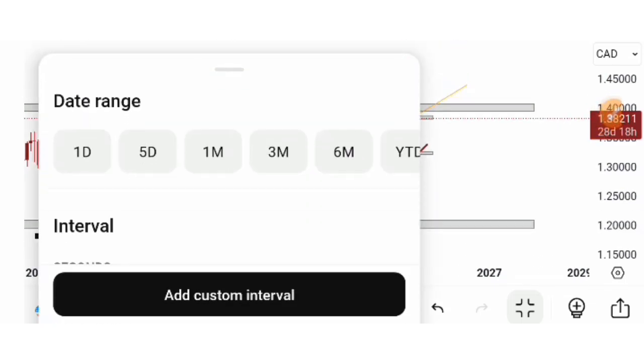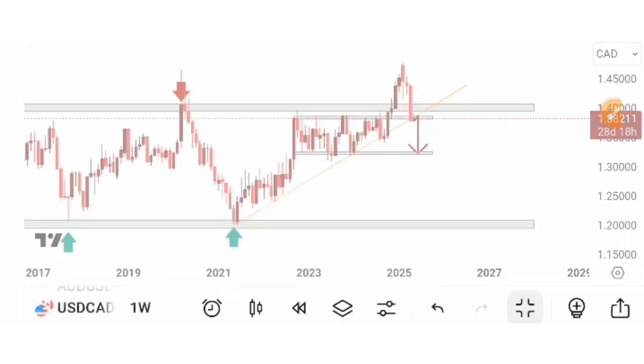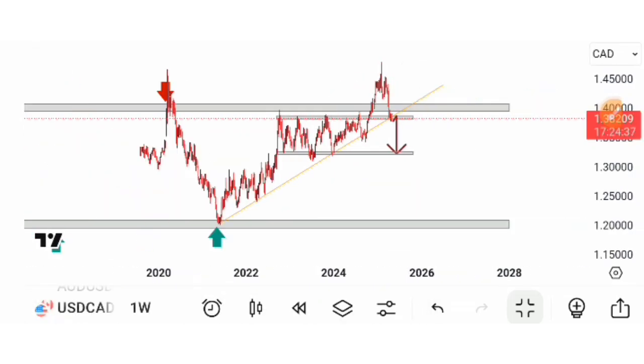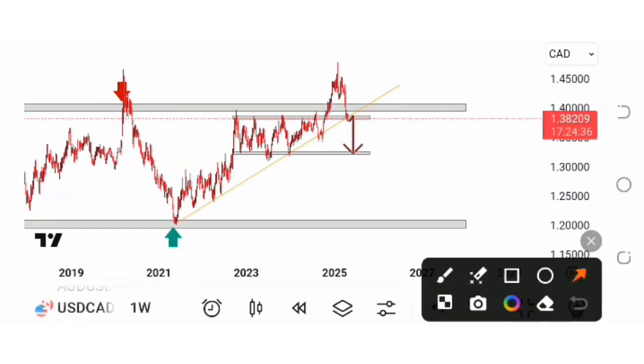So if you go to the weekly time frame, you will see that we also do have a very strong area of support, which is a trend line. In this trending structure, you can see that the market rejected here: first touch, second touch, third touch, fourth touch, fifth touch, and we are there for the sixth time. So there is a possibility for the market to respect this area and buy from here. However, I don't think it's going to happen.